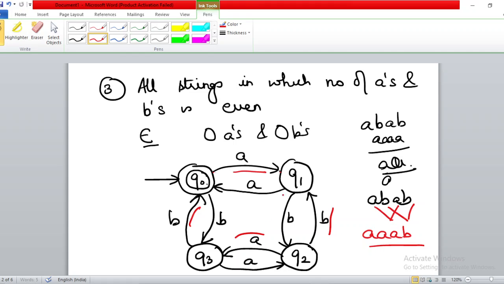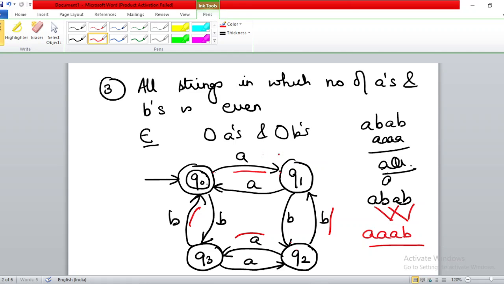So A and B, I reach Q2. Q2 is not the final state. So this string will not be accepted. So this is how, in this particular automata, all strings having even number of A's and even number of B's will be accepted.